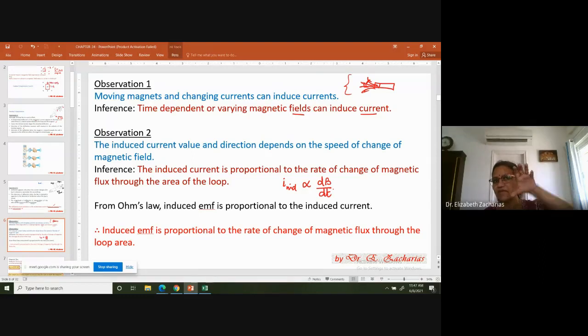At the same time, you're also talking about an area. What is the area? You're talking about the area of the loop through which this magnetic field is changing as a function of time. Now we will introduce a term called magnetic flux.